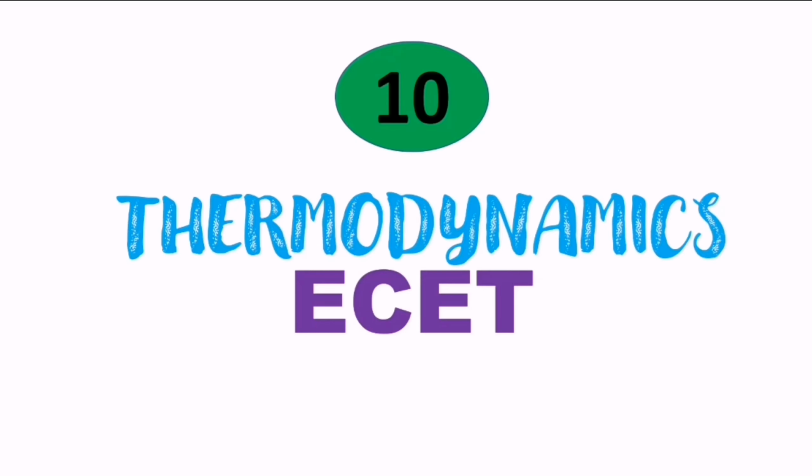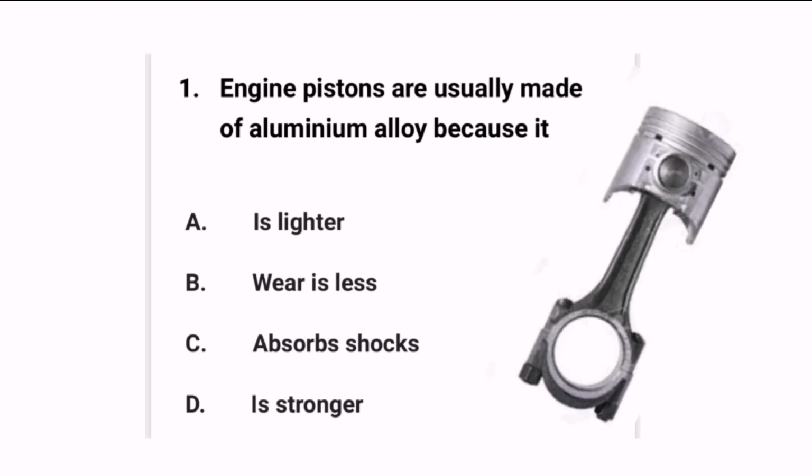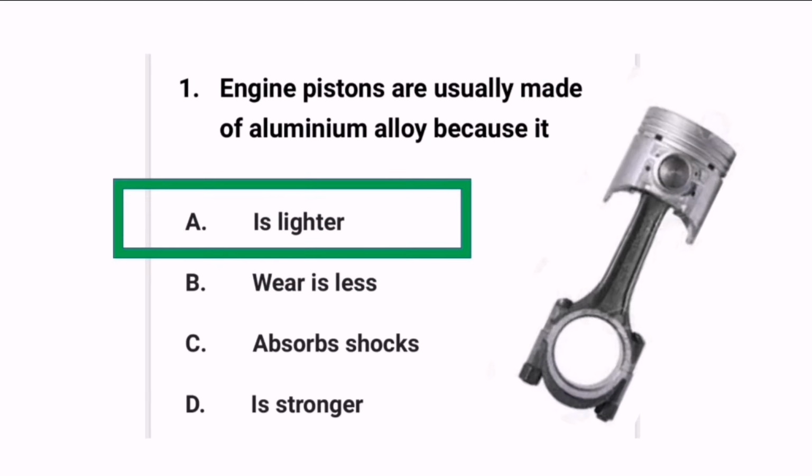This is the 10th video in the series of thermodynamics for ESET examination in Telangana and Andhra Pradesh states. Let's get started. First question reads, engine pistons are usually made of aluminum alloy because, so here engine pistons are made with aluminum alloy. Why? Because it is very light. So aluminum is very light, that's why it is used to make pistons.